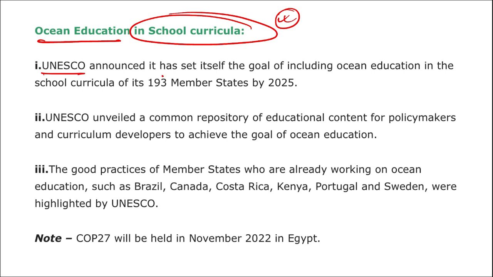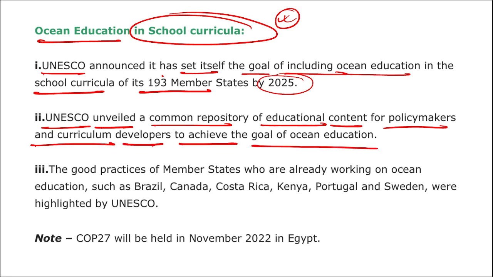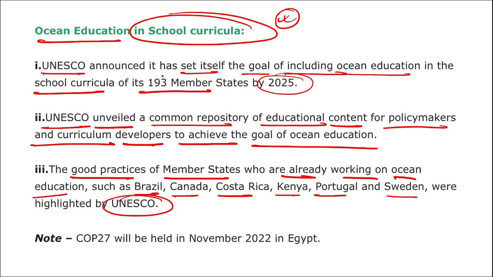UNESCO has announced it has set itself the goal of including ocean education in the school curriculum of its 193 member states by the year 2025. UNESCO unveiled a common repository of educational content for the policymakers and curriculum developers to achieve the goal of ocean education. The good practices of the member states who are already working on ocean education, such as Brazil, Canada, Costa Rica, Kenya, Portugal, and Sweden, were highlighted by UNESCO.